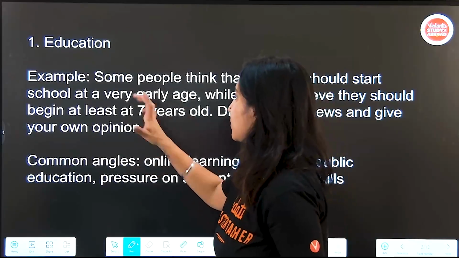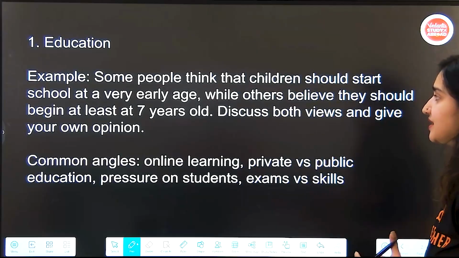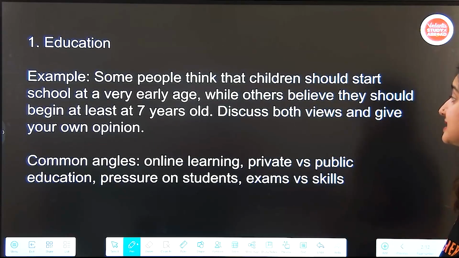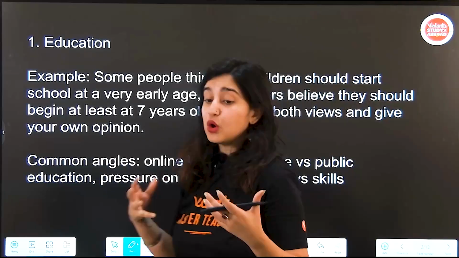Now, what is a sample question that you can expect here? Some people think that children should start school at a very early age, while others believe they should begin at least 7 years old. Discuss both views and give your own opinion.